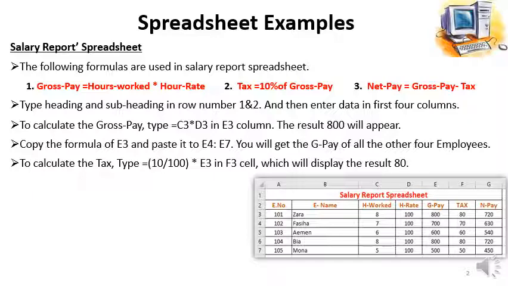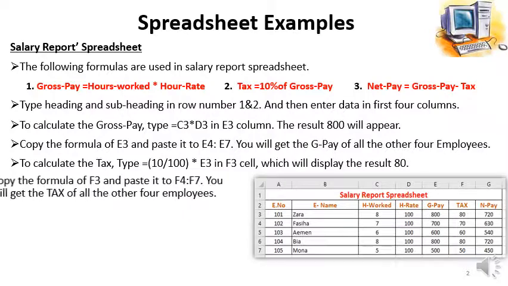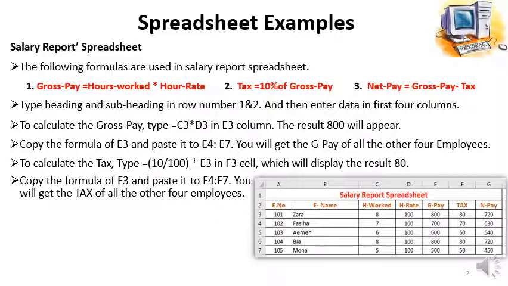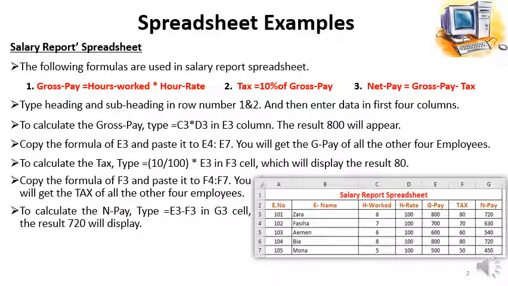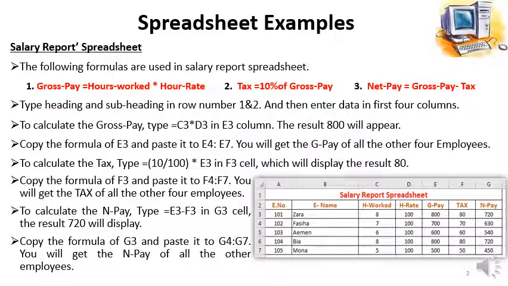To calculate the tax, type equal to 10 divided by 100 and multiply with E3 in F3 cell, which will display the result 80. Copy the formula of F3 and paste it to F4 to F7. You will get the tax of all the other 4 employees. To calculate the net pay, type equal to E3 minus F3 in G3 cell. The result 720 will display. And then copy the formula of G3 and paste it to G4 to G7. You will get the net pay of all the other employees.